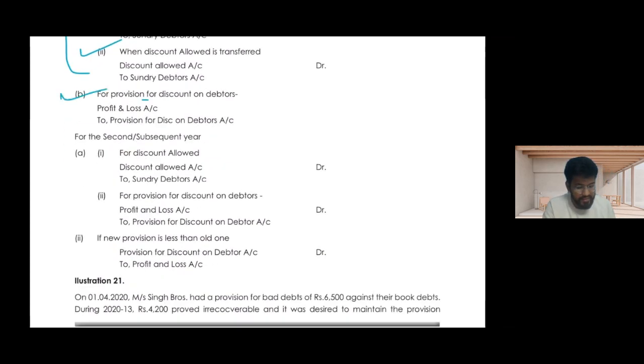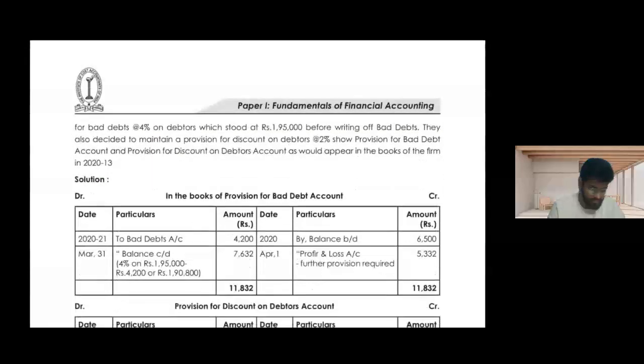But when we create a provision for discount, we will debit our P&L, because this is an expense, and we will create a provision whenever we need to provide a discount. When the discount is provided, it will be adjusted against that, just like your provision for doubtful debt.